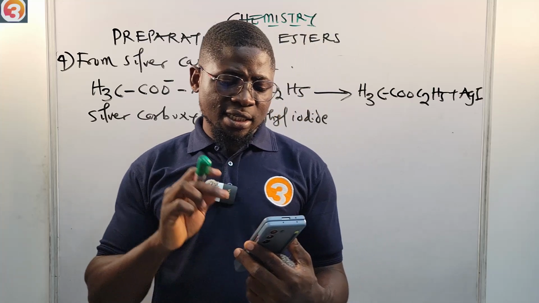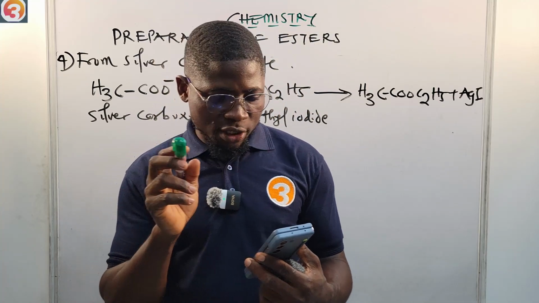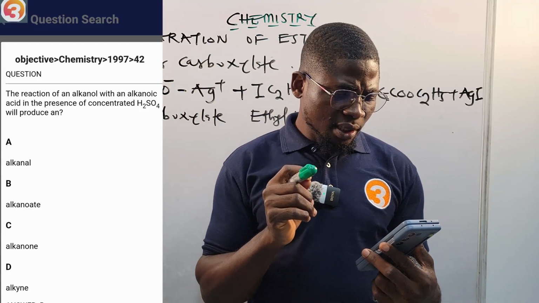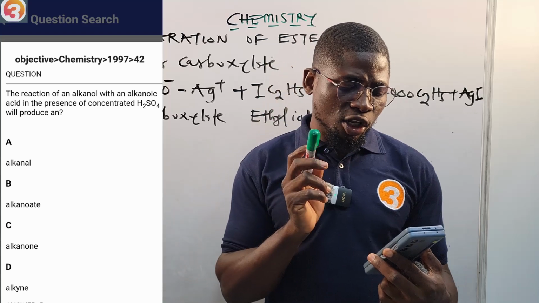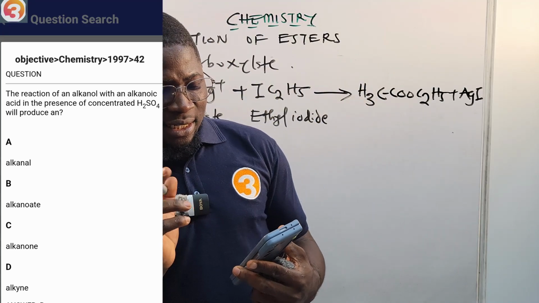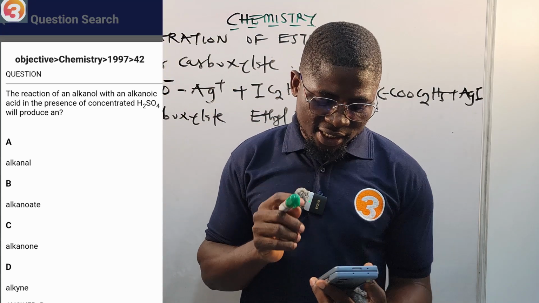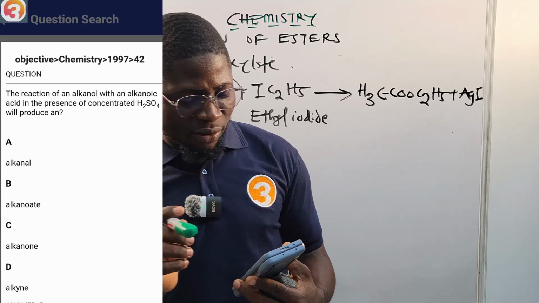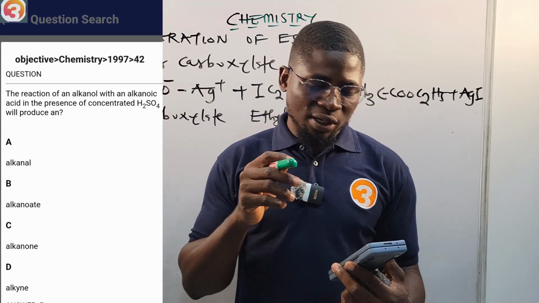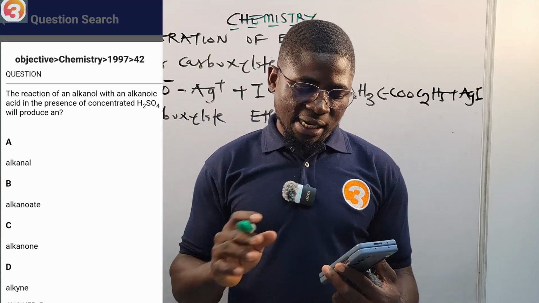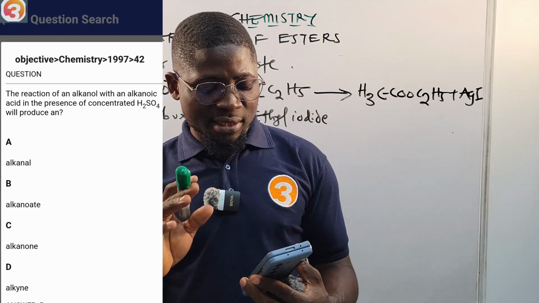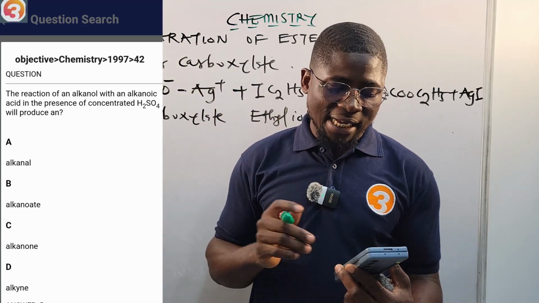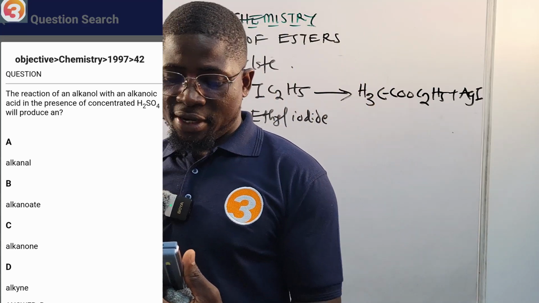This is a 1997 question number 42. The reaction of an alkanol with an alkanoic acid in the presence of concentrated tetraoxosulfuric acid will produce what? B says alkanoates. So B is very correct. A says alkanal, B alkanoate, C alkanol, D says alkyne. So option B is very correct.